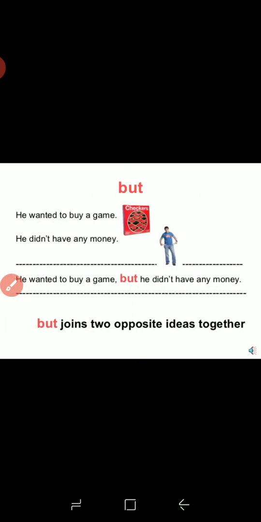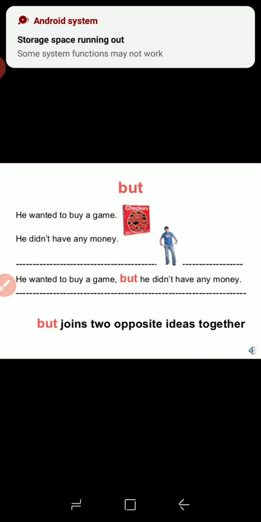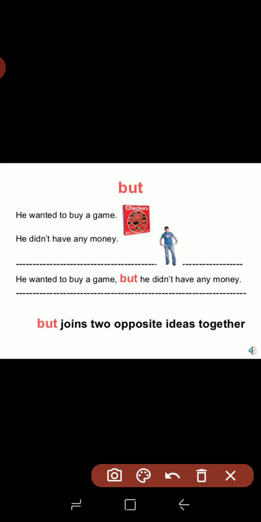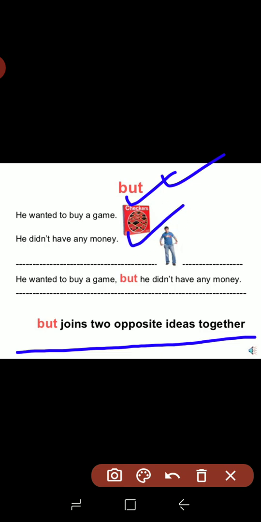Then we also saw but. He wanted to buy a game, he didn't have any money. What is the use of but? But joins two opposite ideas together. He wanted to buy a game but he didn't have money. Because he didn't have money, he cannot buy the game. So: he wanted to buy a game but he didn't have any money.